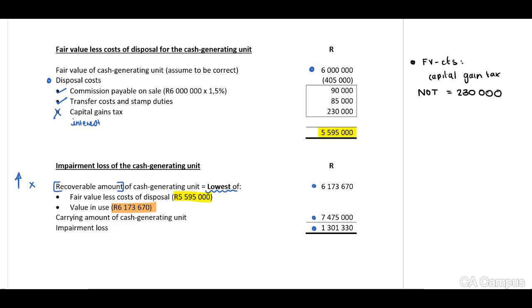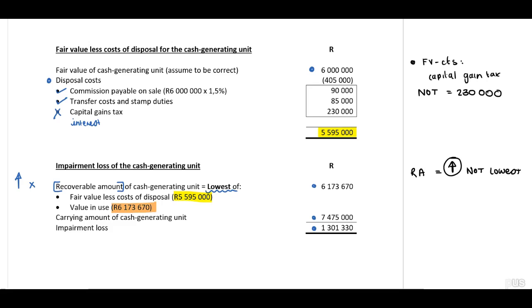And when you look at the calculation of our recoverable amount, this should be the highest and not the lowest. However, in this calculation, it's pretty confusing though, hey guys? But you need to write this down, that they are confusing us. This guy doesn't really know, is it the lowest or the highest? Therefore, this must be the highest.